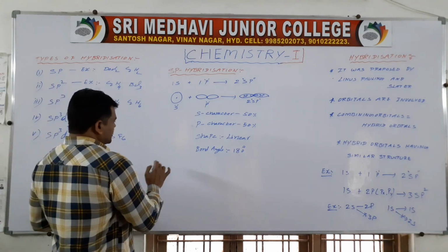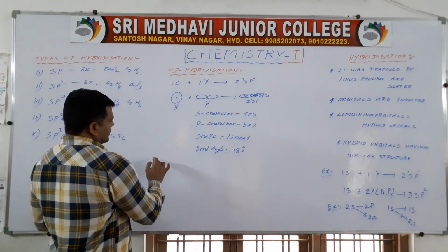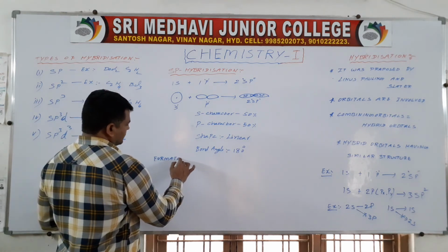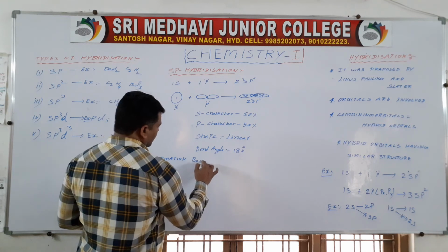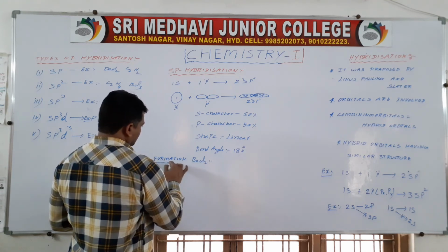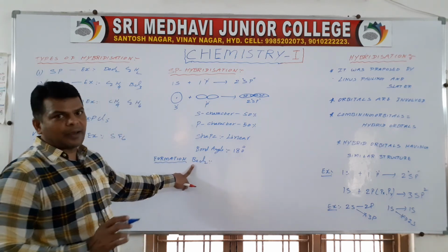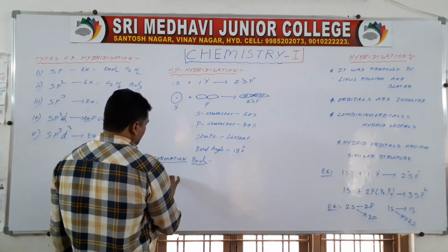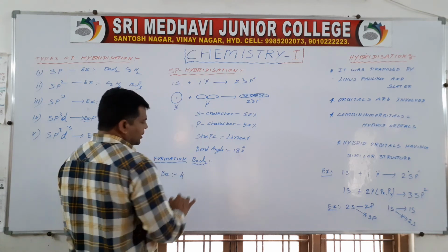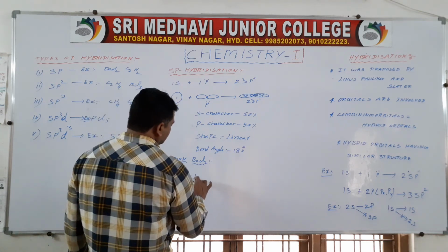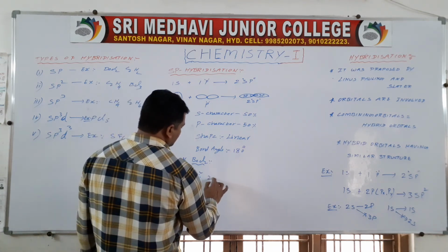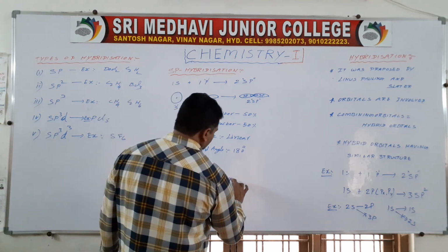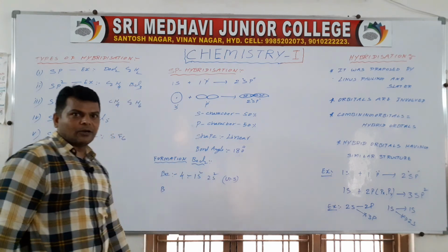Formation of BeCl2. Only the central atom hybridization we have to take. Beryllium has atomic number 4, electronic configuration 1s2 2s2, which is the ground state.